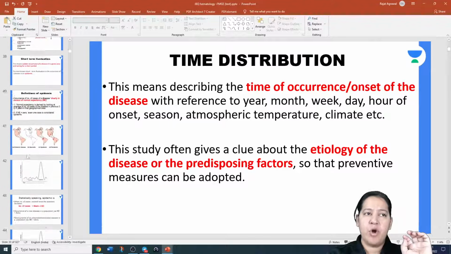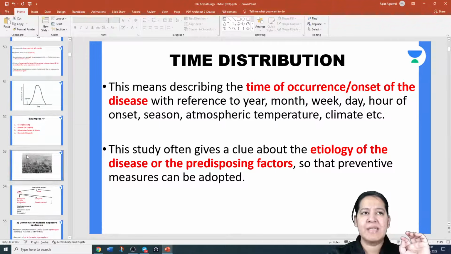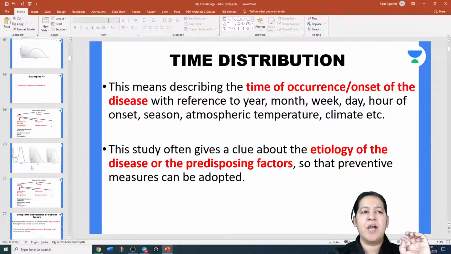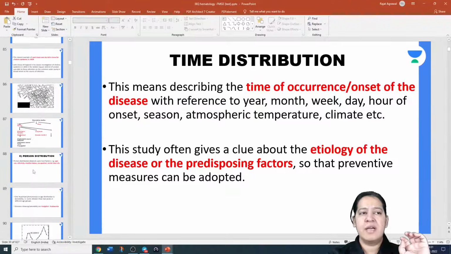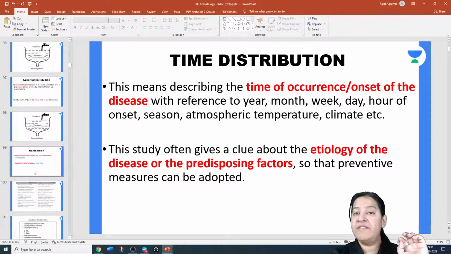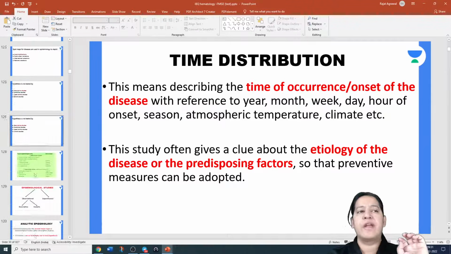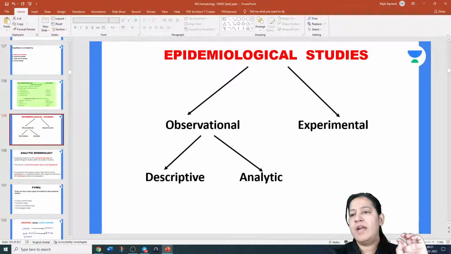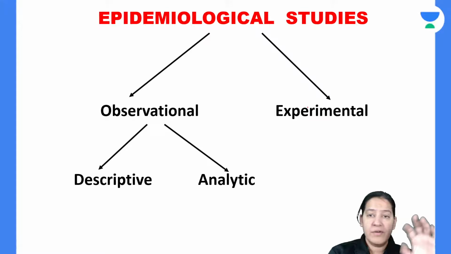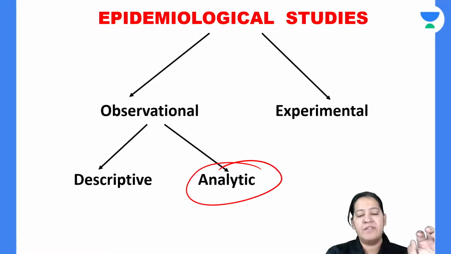The most difficult topic of epidemiological studies is analytic studies. Give me a minute, let me come to analytic studies. In analytic studies, there are four types. We will test the hypothesis. The hypothesis is already formulated or created. Now we have to test it. That was a review of the last lecture. Let me start with analytic studies.